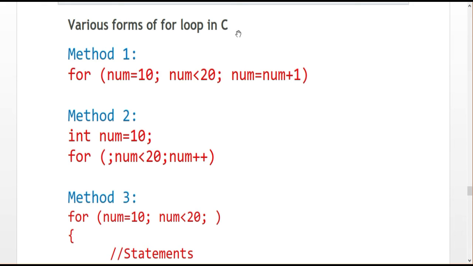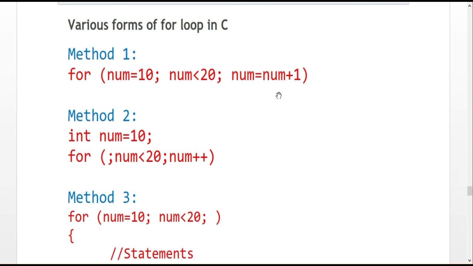So what is the structure of the for loop? To initialize the number, num equal to 10, and the condition ICI, then num less than 20. So this is the condition, and next is the incremental step. Always we have to write the incremental step I++ or ++I. But here I declare num equal to num plus 1 instead of num++. Actually the value is the same. num++ means the value increments by 1. num equal to num plus 1 means the same value will increment by 1. So this is the first method to declare the for loop.